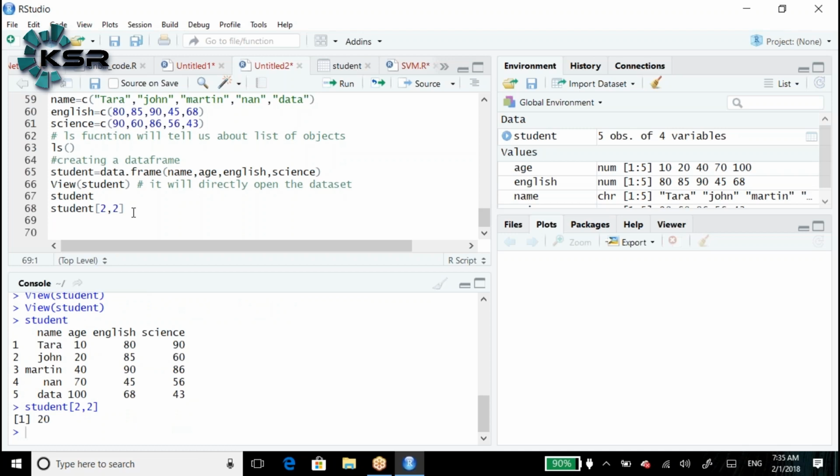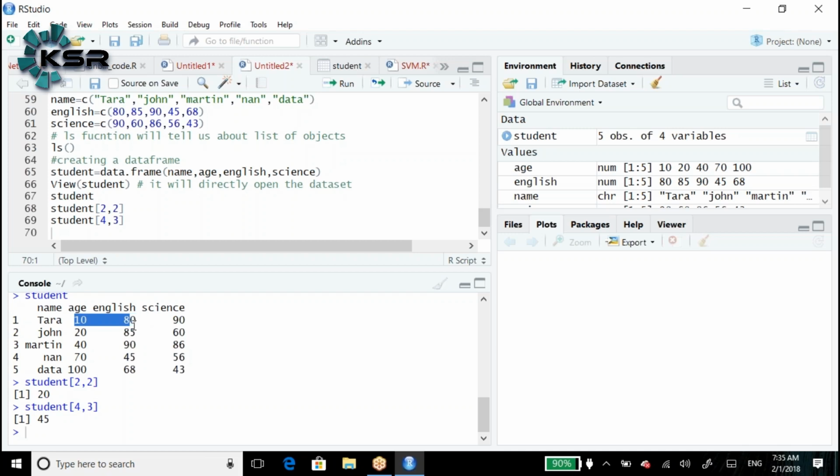For example, I required 45. Suppose I want to extract the value 45. How do we extract it? Student of third row, fourth column, right? 45 is in the fourth row, comma, third column. Suppose I required 10 and 80. How do we write it? I required 10, 80.